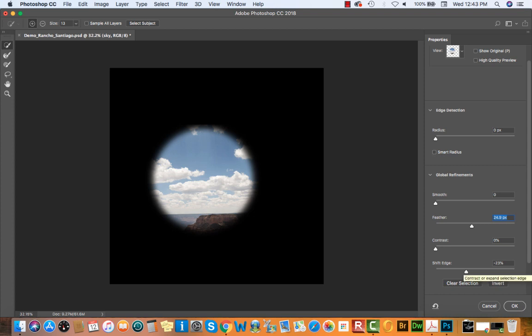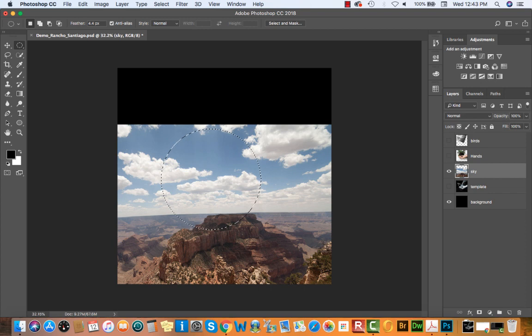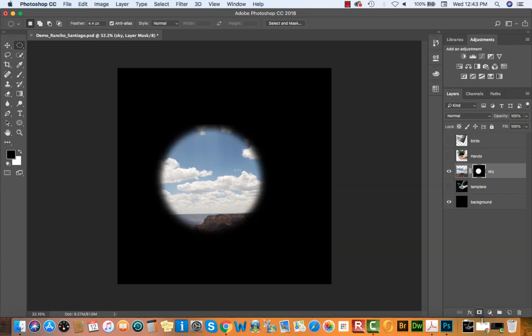Once I'm happy with how this is looking, I'll click on my OK button in the lower right corner of my Properties window, and I'll be back to my normal canvas area. Again, double checking that your sky layer is selected. I'll navigate down to the bottom of my Layers panel and click the Add Layer Mask icon. This will load the layer mask from our selection that we just created.